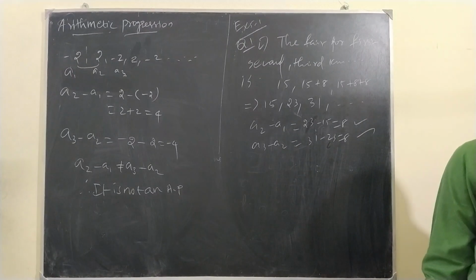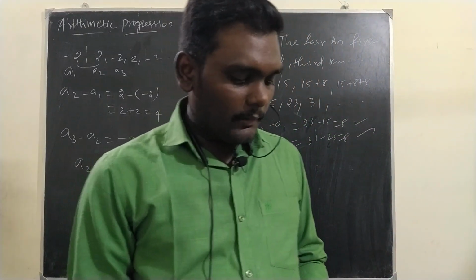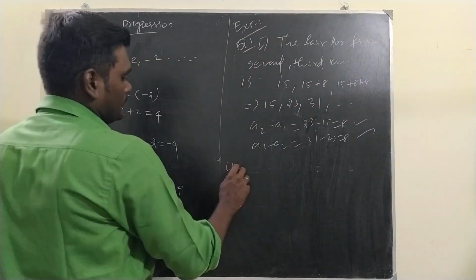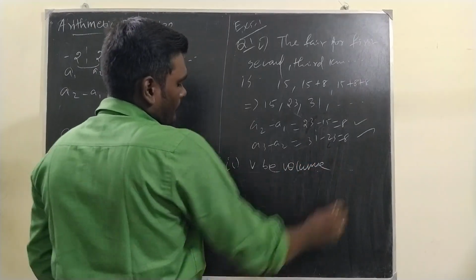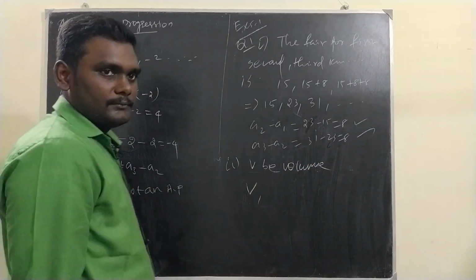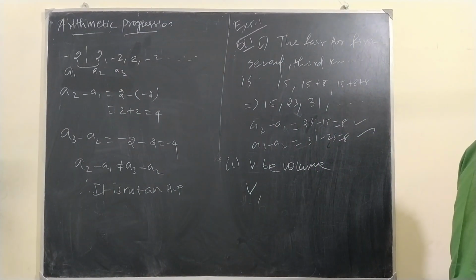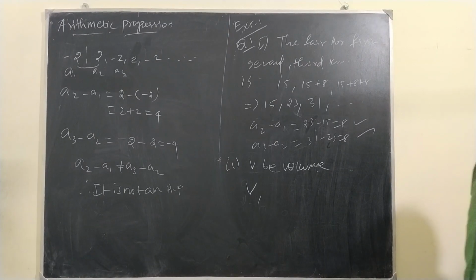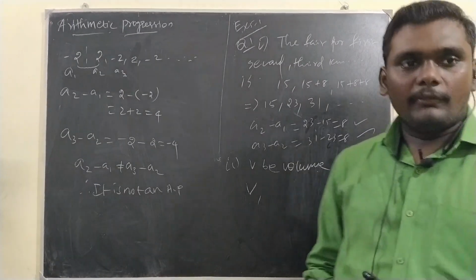Next, the amount of air present in the cylinder: a vacuum pump removes 1/4 of the air remaining in the cylinder. So there is a cylinder. In that, let V be the volume. Initially V will be there. In that, the vacuum pump removes 1/4 at a time. 1/4 of the volume at a time it is removing. So V minus 1/4, how much?